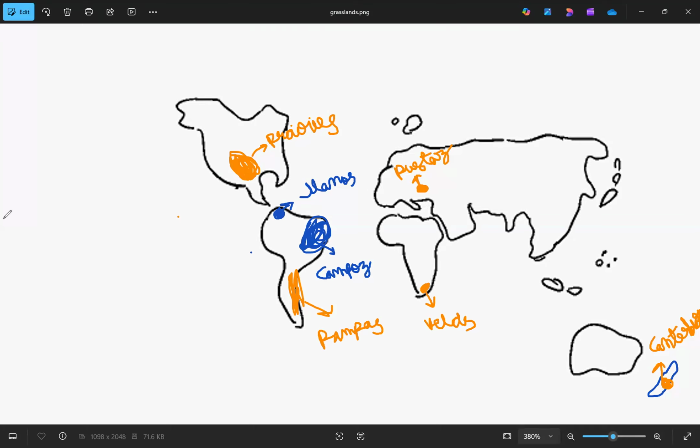Savannah is a tropical grassland and it is spread over so many countries, like almost from here to here. This is all savannas, African savannas.